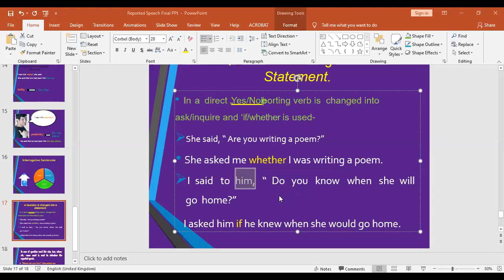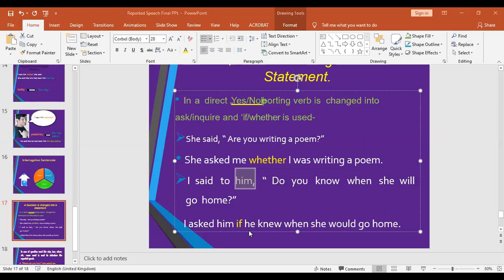"Do you know" is simple present. So simple present tense changes into simple past tense. When we follow the rule of question into a statement, in other words, the question of simple present will be changed into the statement of simple past. So you totally have to ignore this "do".